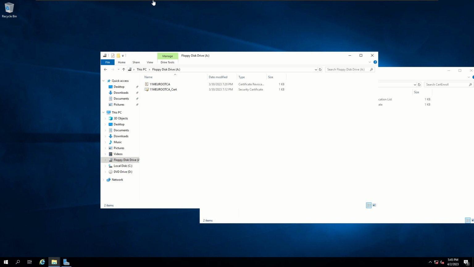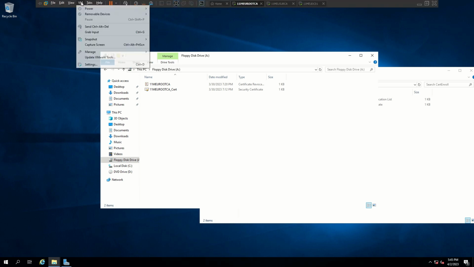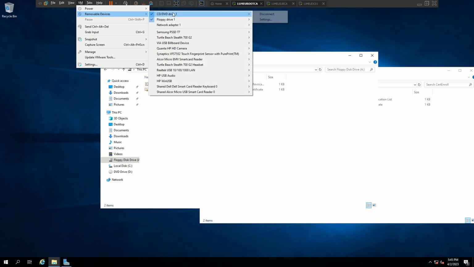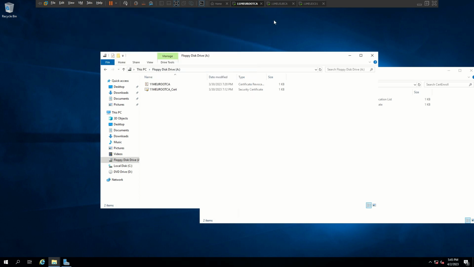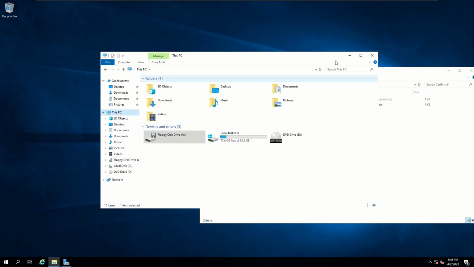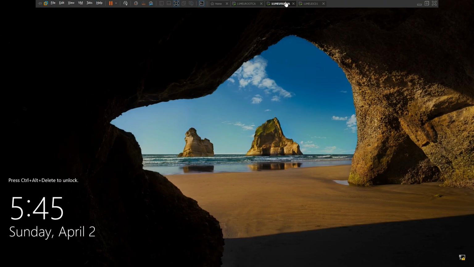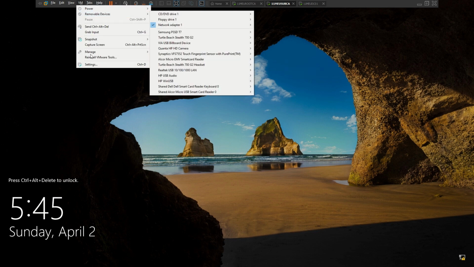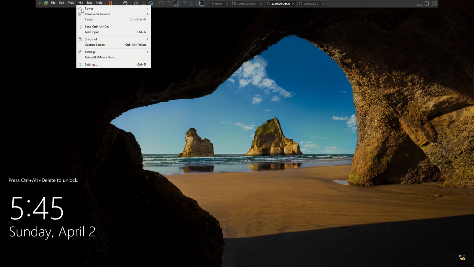Alright, so now we can disconnect this from our root CA so that we can connect it on our sub CA. So head over to VMware, removable devices, floppy drive, and disconnect. Now let's go over to our sub CA and connect this floppy drive the same way that we did on our root CA.